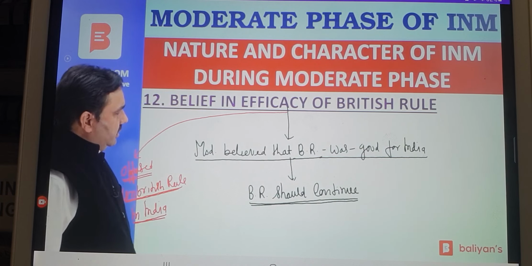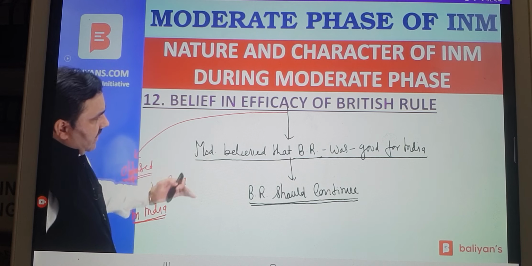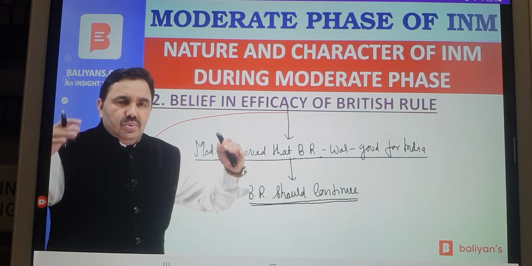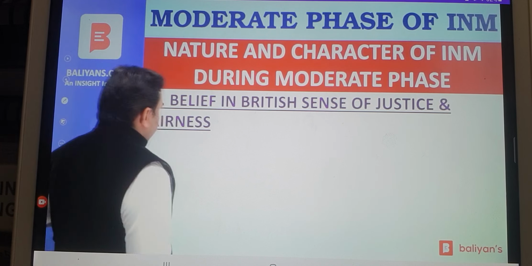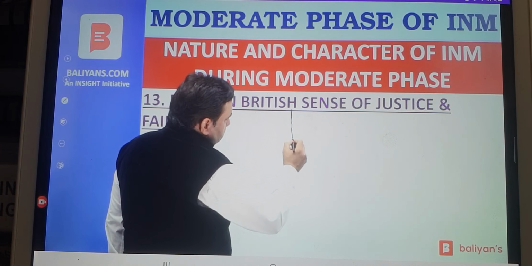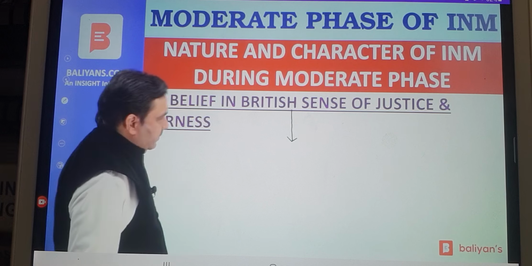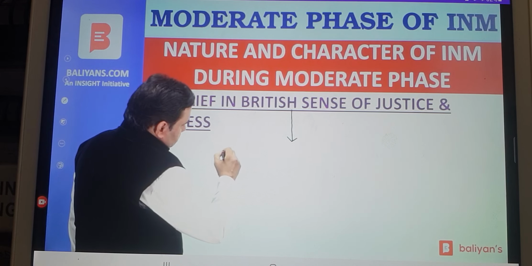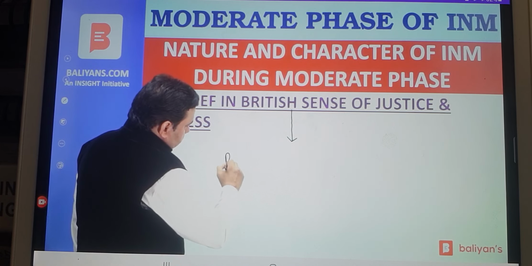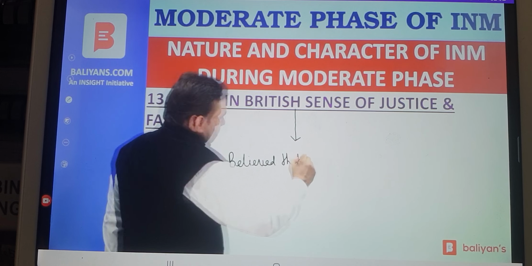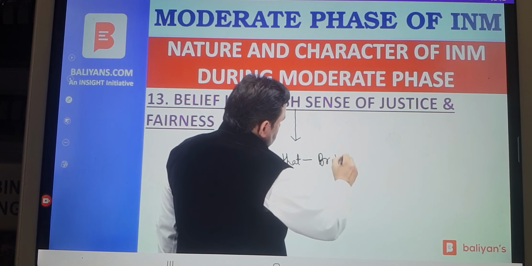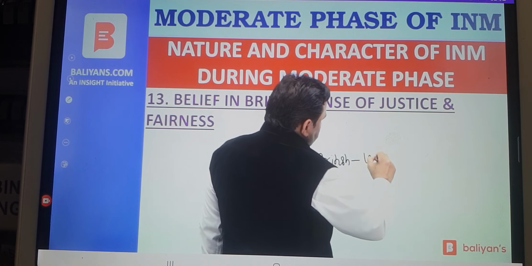So that appears to be quite contradictory. But this contradiction was the result of the fact that moderates could not understand that British rule was essentially colonial and exploitative. Belief in the British sense of justice and fairness was another important feature of moderate nationalism. The moderates believed that the British were good people.